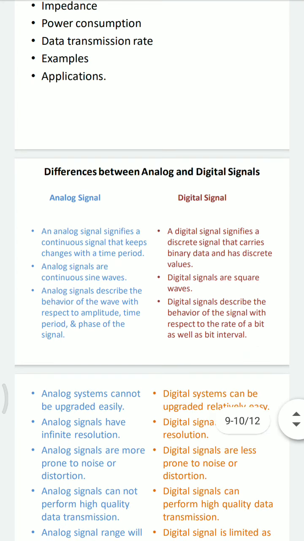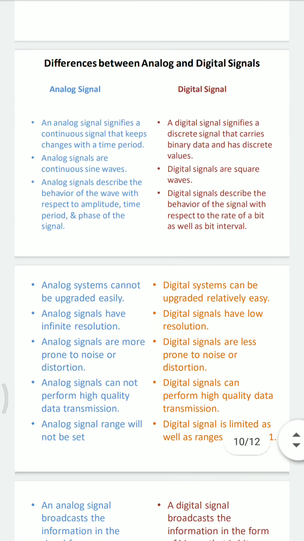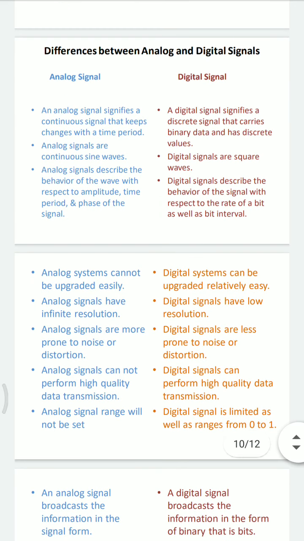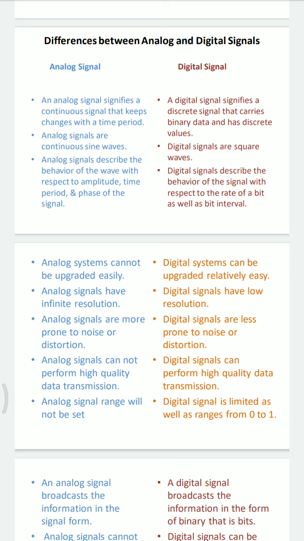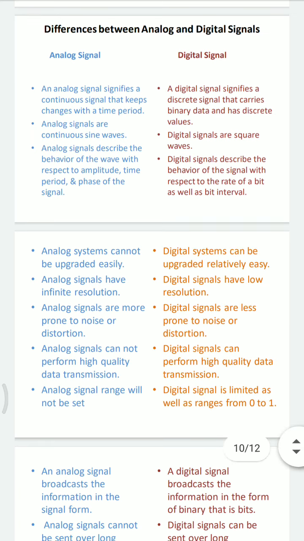Now we will discuss the difference between analog and digital signals. There are so many differences I have written here. An analog signal signifies a continuous signal that keeps changing with time. A digital signal signifies a discrete signal that carries binary data and has discrete values only. Analog signals are continuous sine waves, but digital signals are square waves.